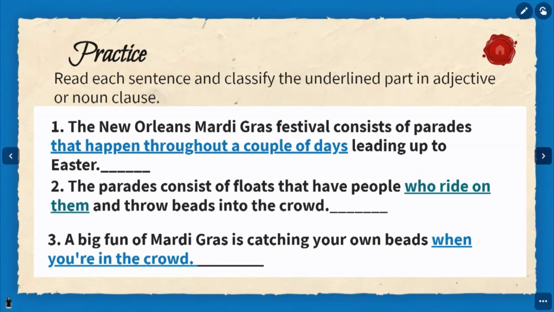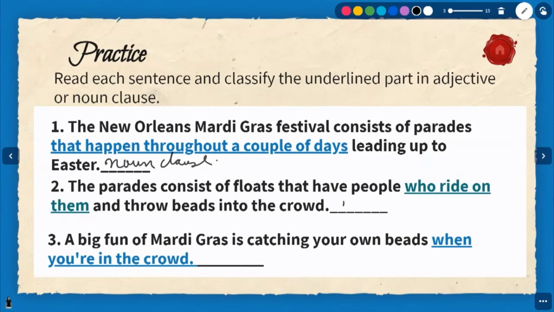What do you think? Noun clause? Why? Because it has a subject and a verb. Okay. Let's see. The parade consists of floats that have people who ride on them and throw beads into the crowd. What do you think? Adjective clause. Why? Because who ride on them modifies people. Yeah, very good.